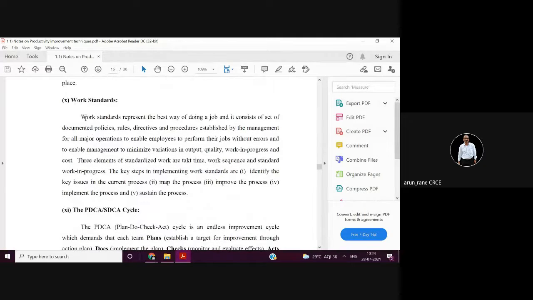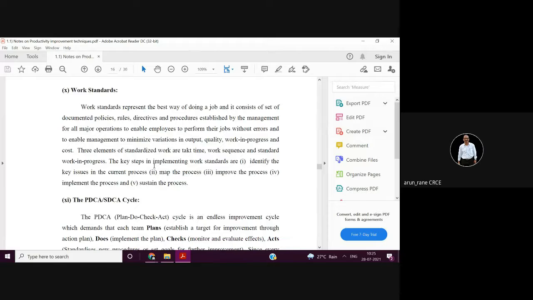Work standards are always given in the form of SOPs, that is standard operating procedures. At every workstation, the SOPs will be mentioned or displayed. SOPs will include what has to be done, how it has to be done, and what time it should take. It has all the details, right from what kind of jigs and fixtures, where they will be available, what kind of raw material, and the size of the raw material. How to make this particular component, everything will be mentioned in the SOP.